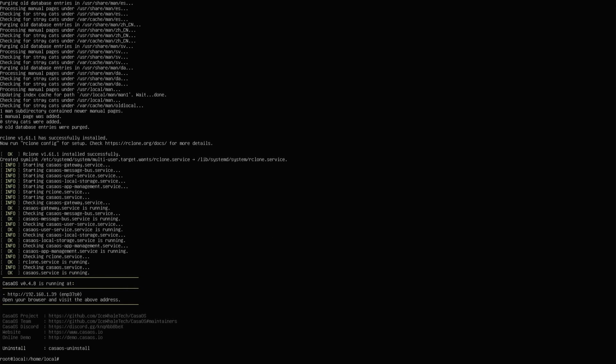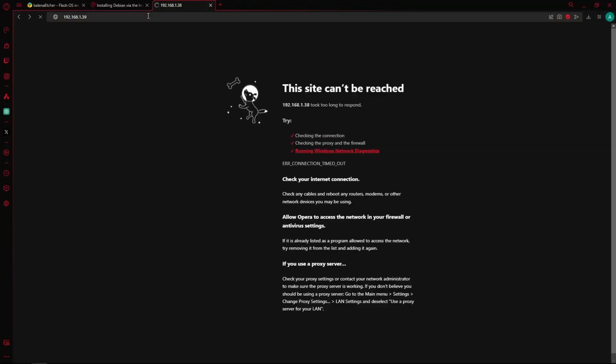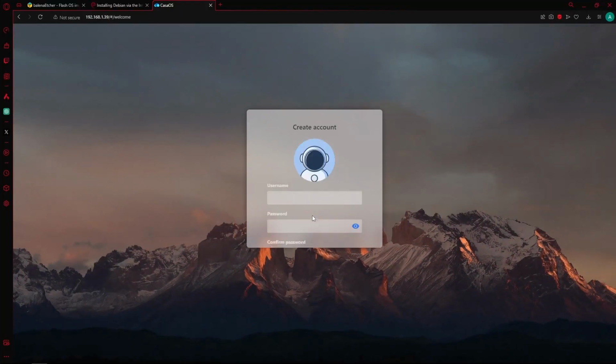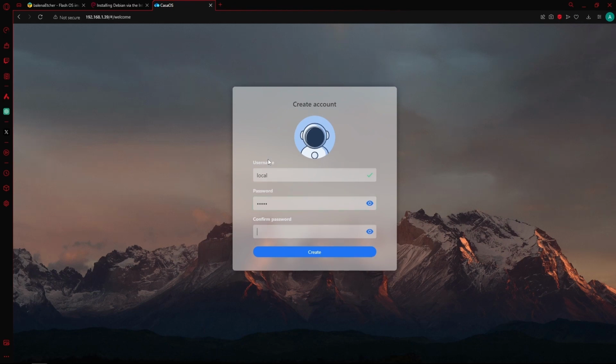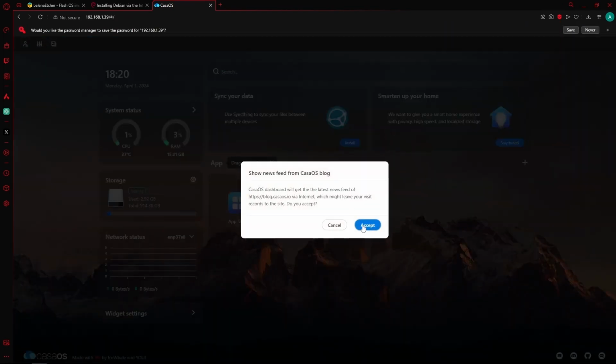Only 2 more steps left. Here we have a local IP address. Go to that address on an internet browser on your network and type it, then press enter and you will be on CasaOS. All that's left is to create an account, and that's how to install and set up CasaOS in 5 minutes.